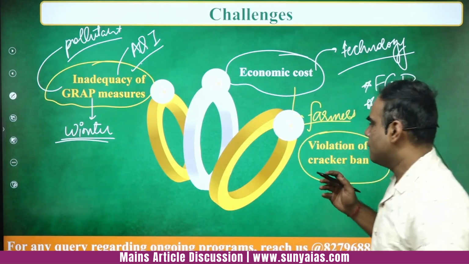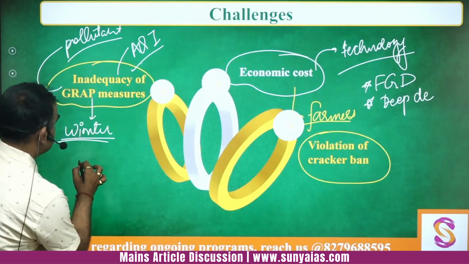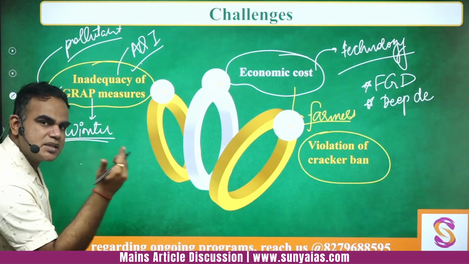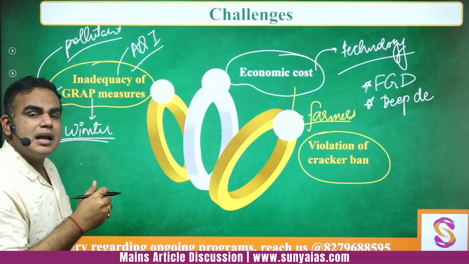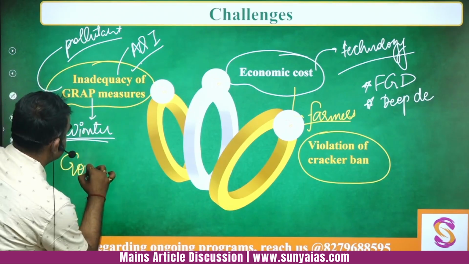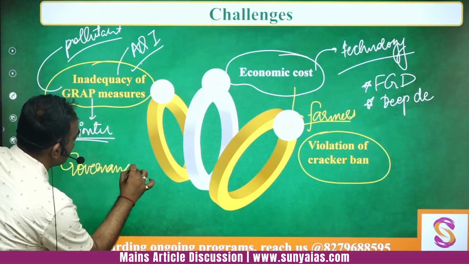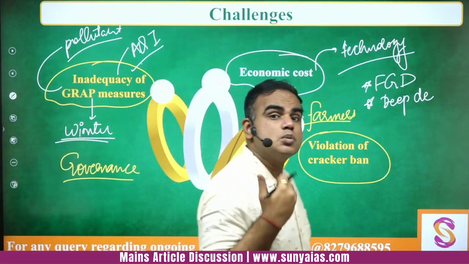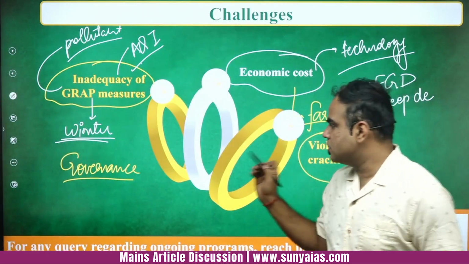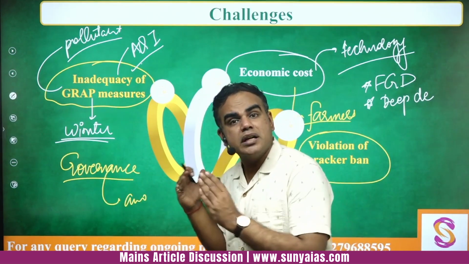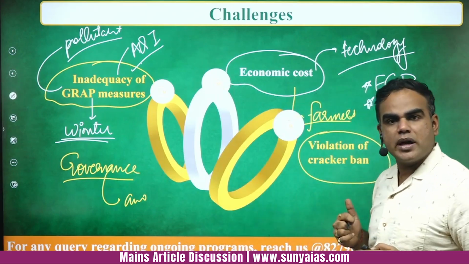For example, while you have construction and demolition waste rules, while you have solid waste management, plastic management rules, still a lot of these rules are flouted. वो क्या हो गया? Which means the governance, which means you have the law, but the implementation of the law is weak. That needs more awareness, better vigilance, better monitoring, right? वो एक बड़ा challenge हो गया आपके पास, right?